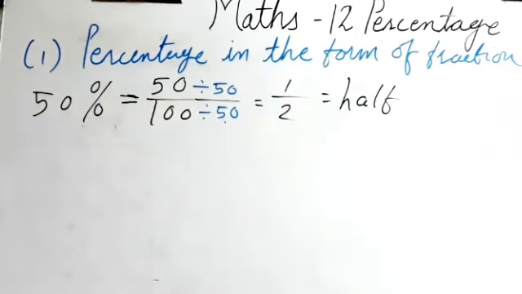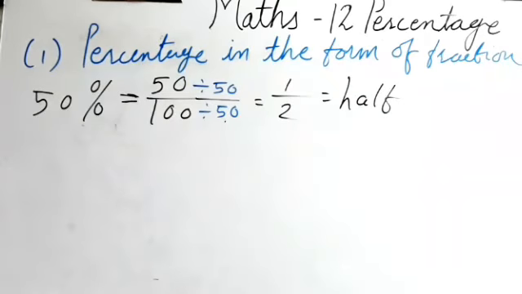Suppose 100 rupees is the profit. So 50 rupees, out of 100 rupees profit, I got 50 rupees as the profit. 50% means out of 100, I got 50 rupees, isn't it?